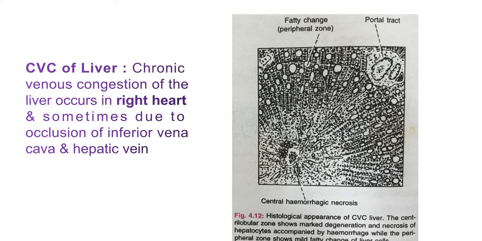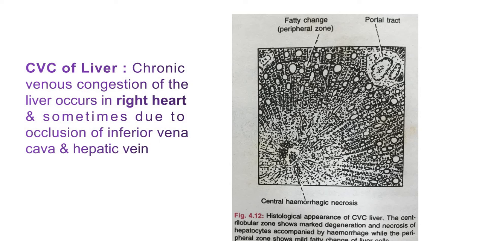Here the peripheral zone of the lobules is less severely affected. The peripheral zone of the liver is less affected, and due to the chronic hypoxia it shows some fatty changes in the hepatocytes. So here you can see what happens in case of CVC of liver.